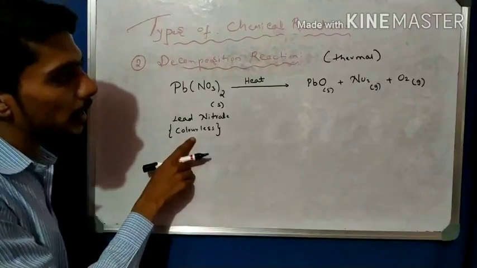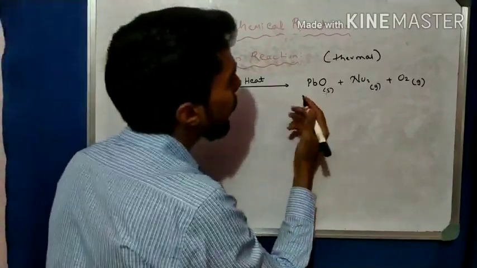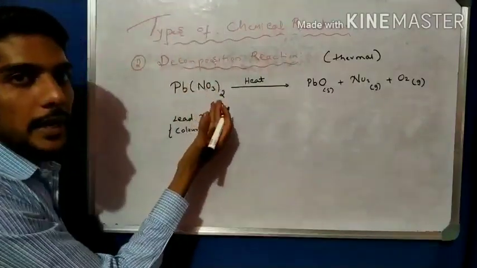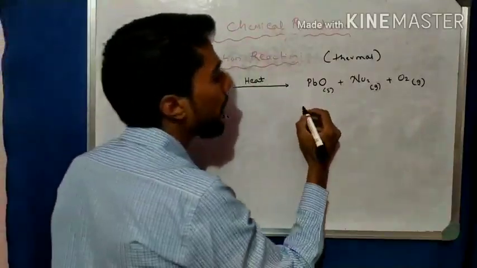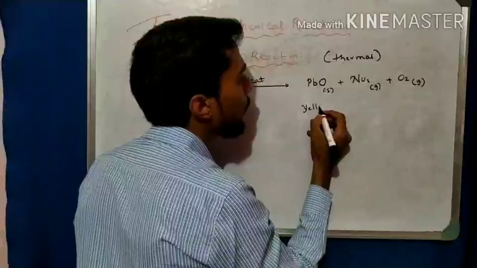Lead nitrate is colorless. We observe that when we heat lead nitrate in a test tube, after some time a yellow color forms.